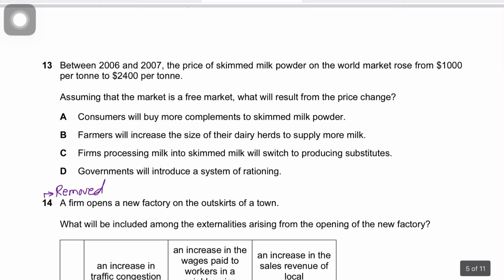Question 13 says between 2006 and 2007, the price of skimmed milk powder on the world market rose from $1,000 to $2,400 a ton.